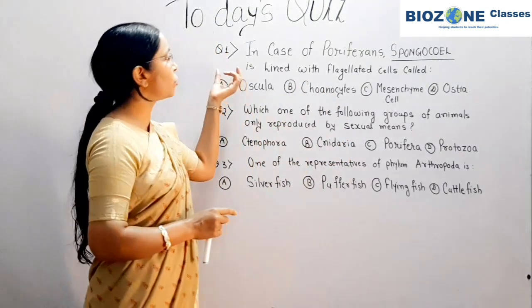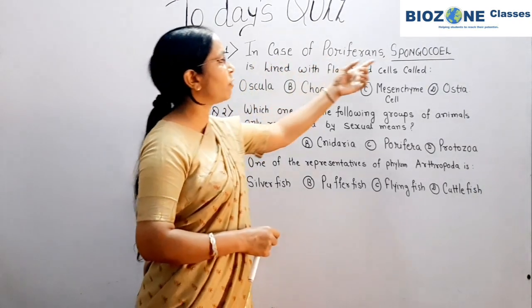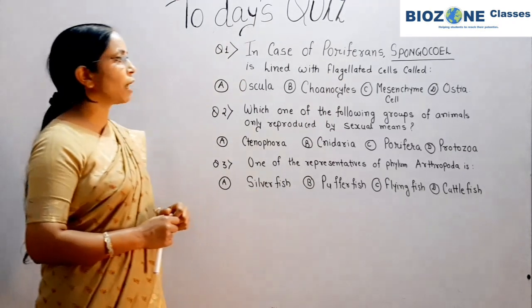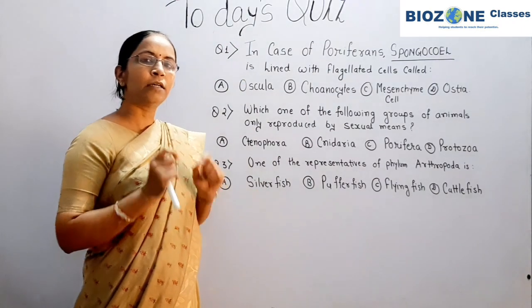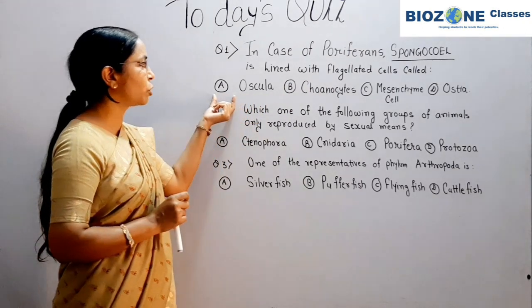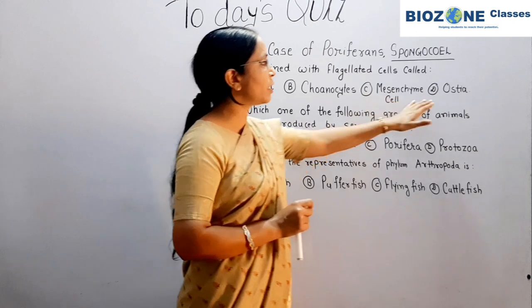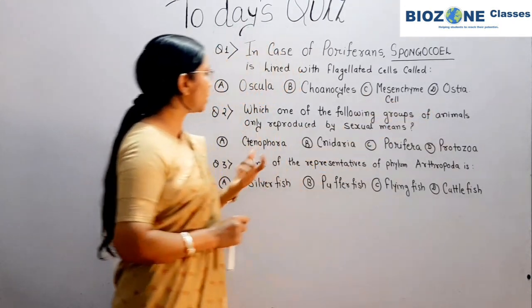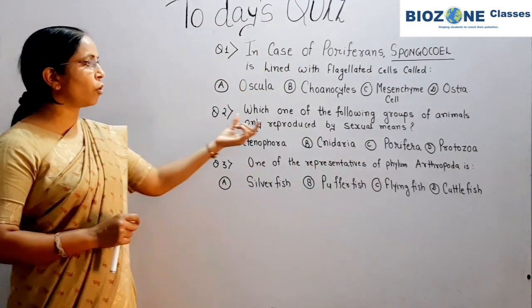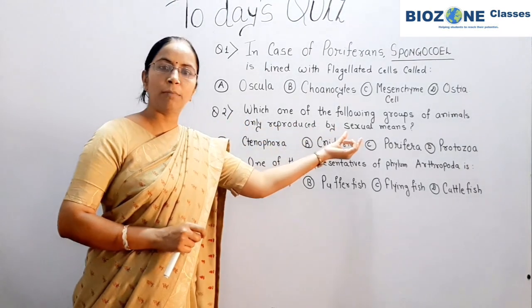The first question for today's quiz: in case of poriferans, spongiocele is lined with flagellated cells. These flagellated cells are called: option A is ostula, B is coenocyte, C is mesenchyme cells and D is ostia. The second question: which one of the following groups of animals only reproduces by sexual means?